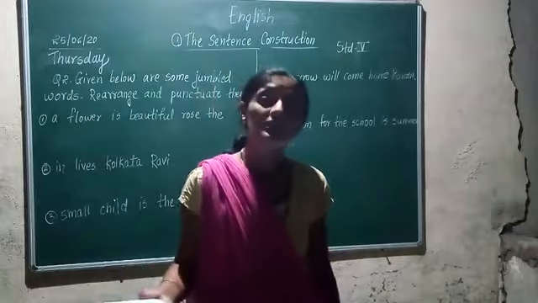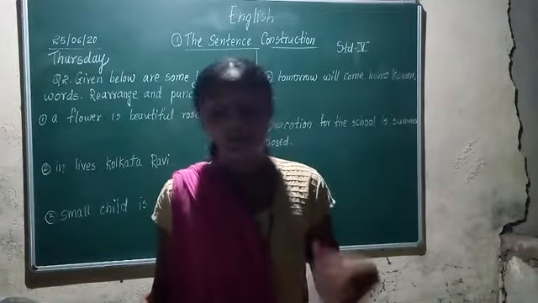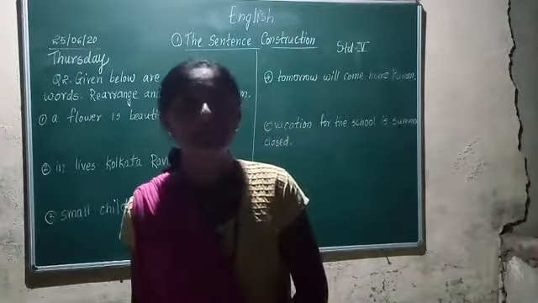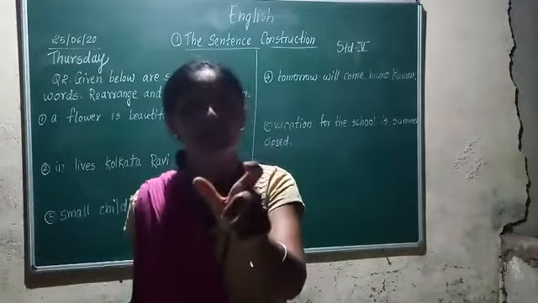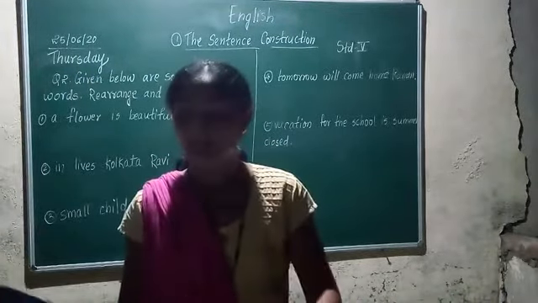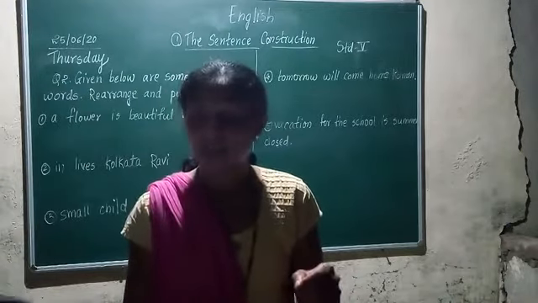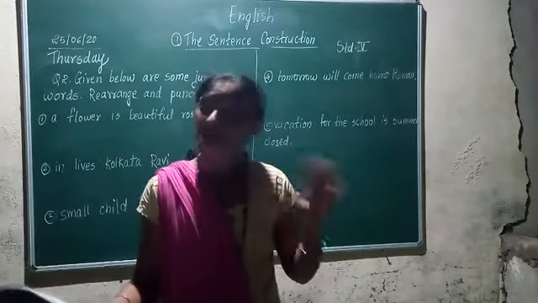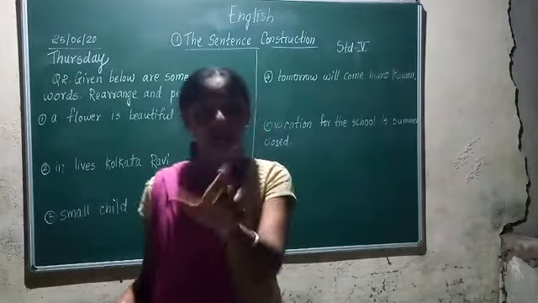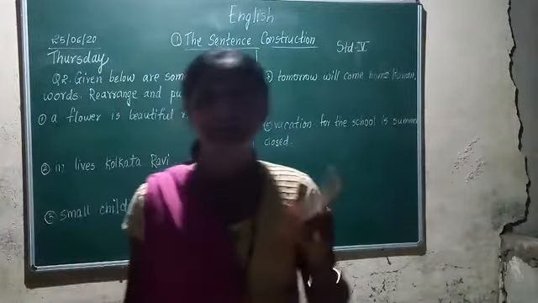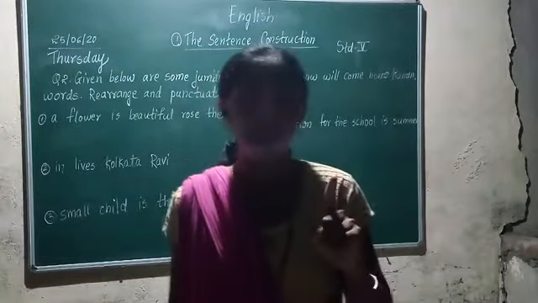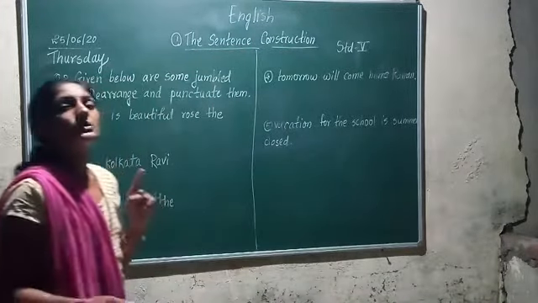Now if you want the answer to be the predicate, what question can we ask? What does Rahul do? When this question is asked, you will give the answer: acts like Robin Hood. Acts is what? A verb. So the predicate of a sentence tells us something about the subject, and the predicate of a sentence always starts with a verb.